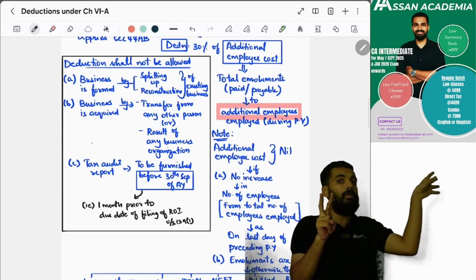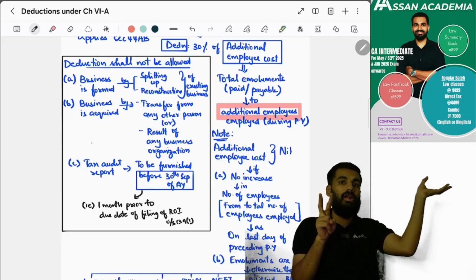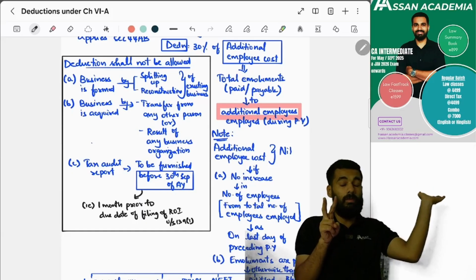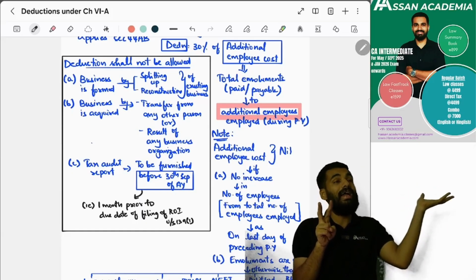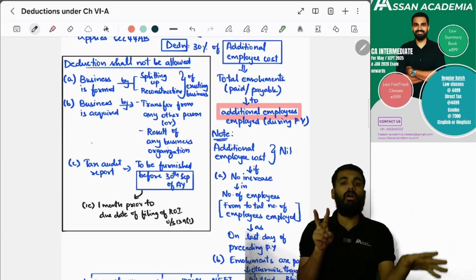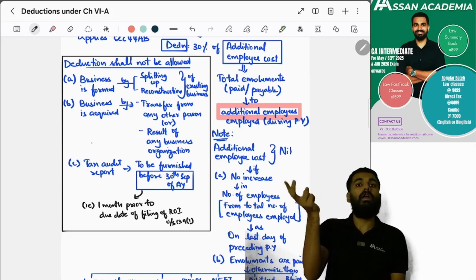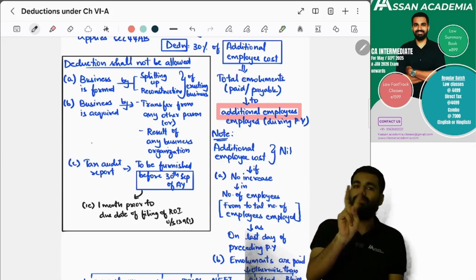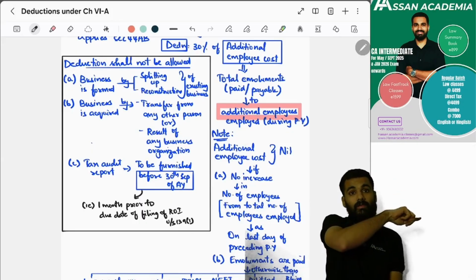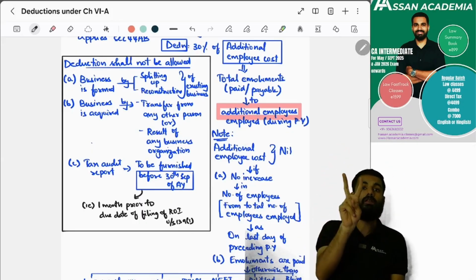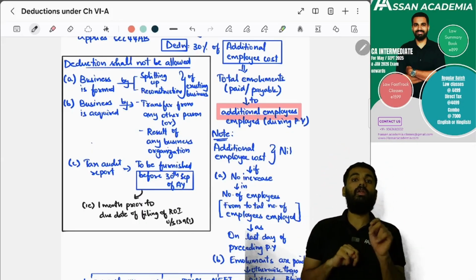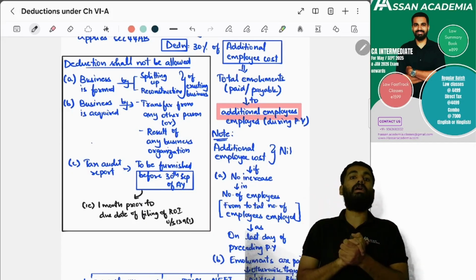It should not be that I have removed some in the preceding previous year and in the current previous year I have reappointed somebody or appointed new people. No. If the preceding previous year was 300, there should be an increase. What is the increase? For that only, for those employees, you can claim 30% deduction.